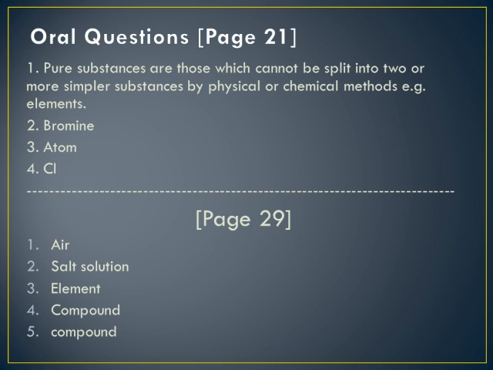Now the next oral questions are in page number 29. Which of the following is a mixture? So air is a mixture. Next one, give one example of homogeneous mixture. So sugar solution. You can write sugar solution, salt solution, both are correct.